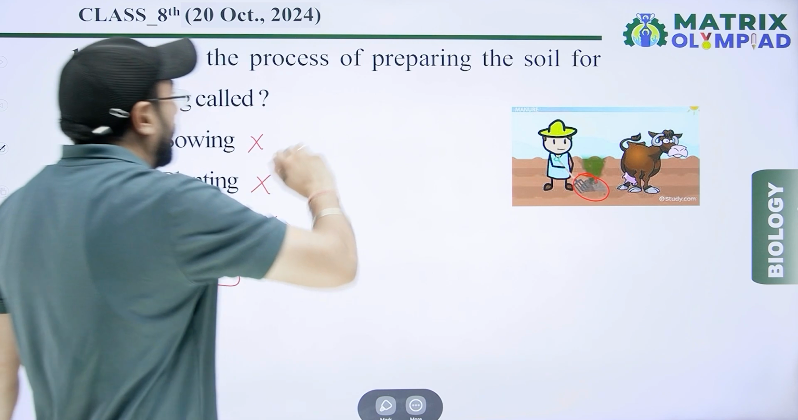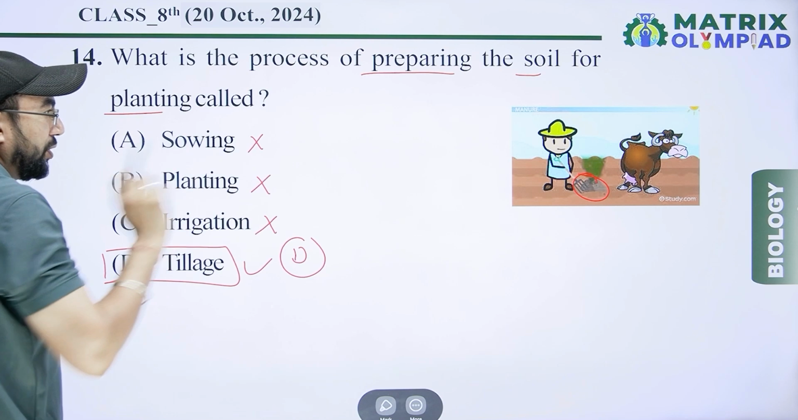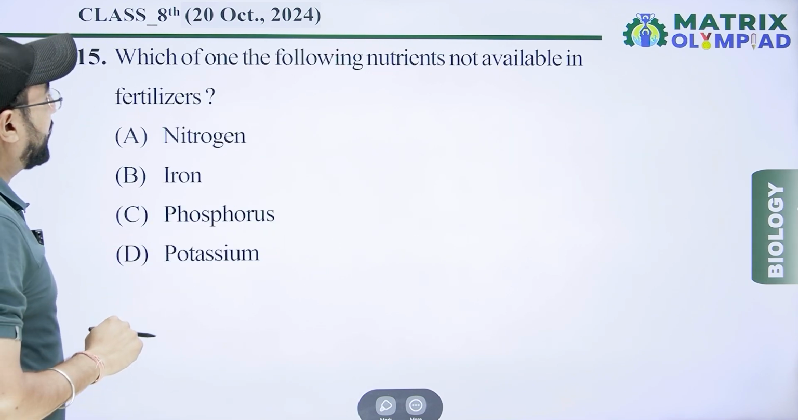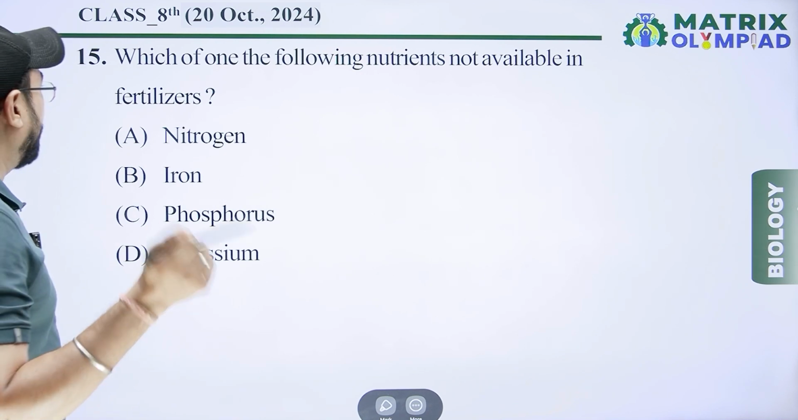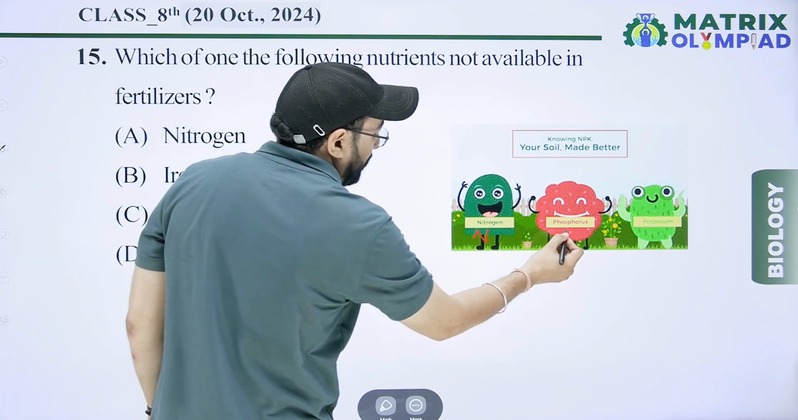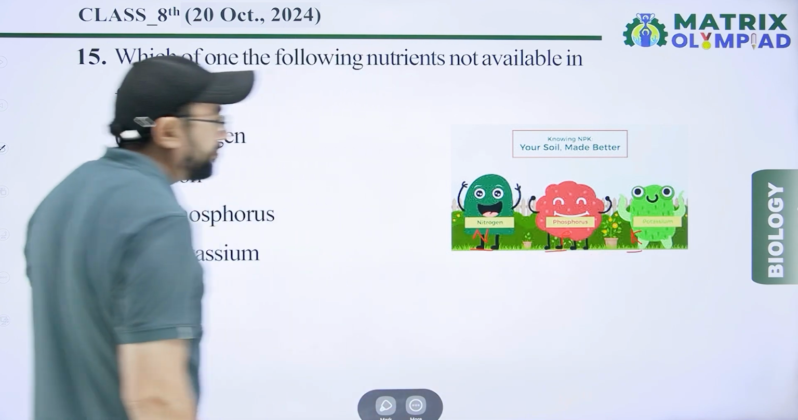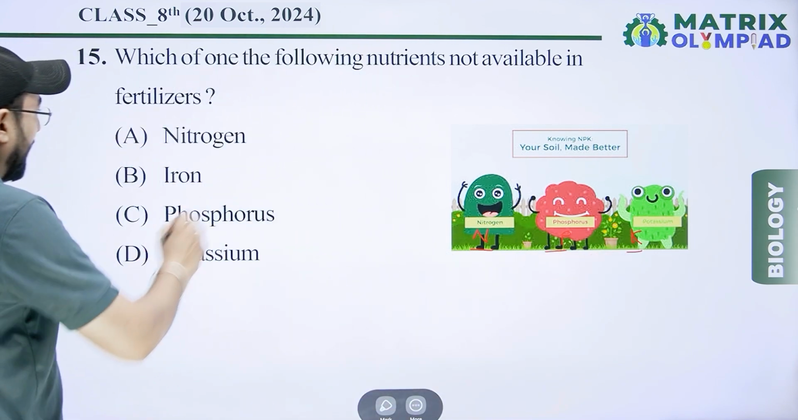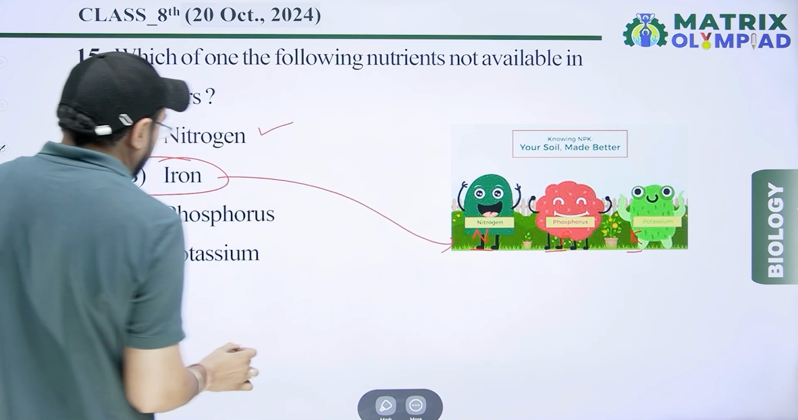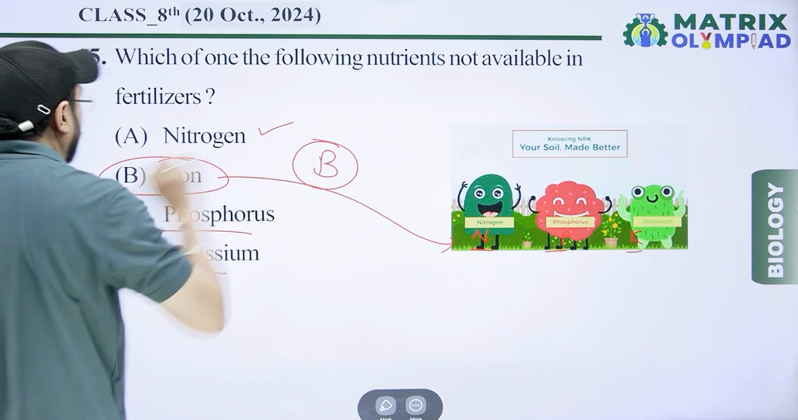Tillage is the process of preparing the soil for planting. So the right answer is tillage. Next, which one of the following nutrients is not available in fertilizer? In fertilizer, N, P, K, nitrogen, phosphorus and potassium are present. Option A, nitrogen, that is present. Iron is not present in NPK. And phosphorus and potassium are present. So the right option is B.